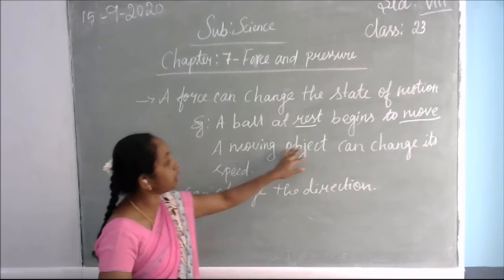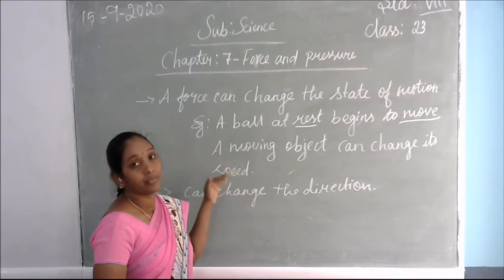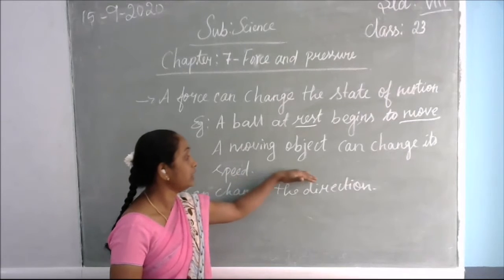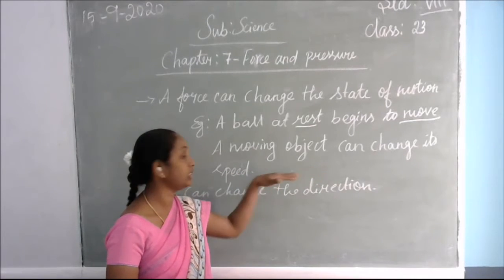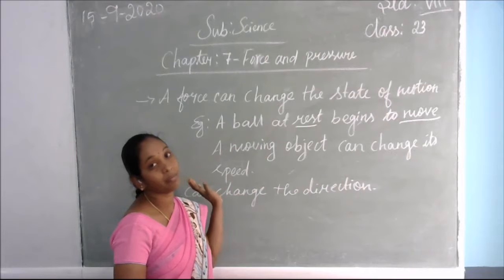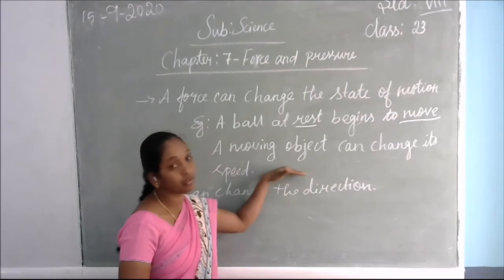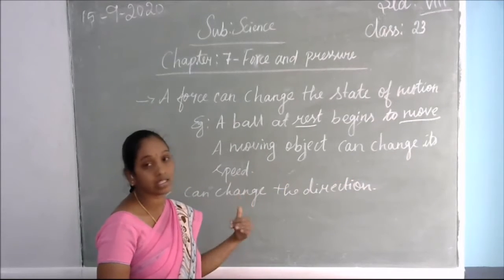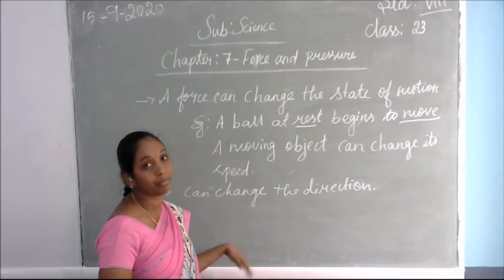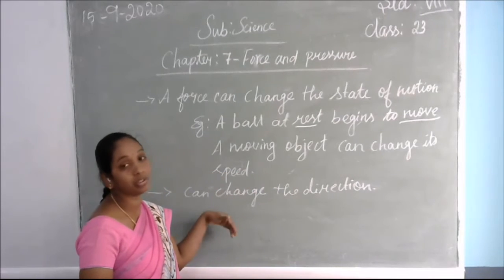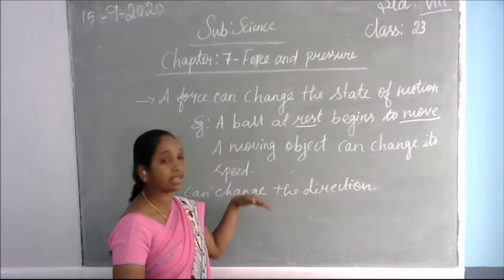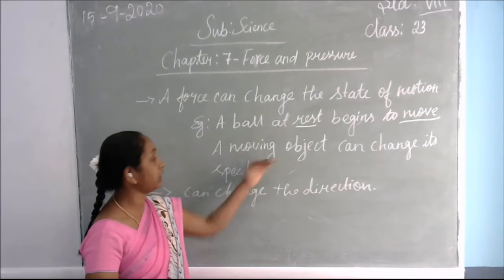Next, a moving object can change its speed. A vehicle keeps on going, and if it increases its speed, the vehicle will pass very fast. If it decreases its speed, the vehicle slows down automatically and will eventually come to zero acceleration. So what can change the speed? The force.